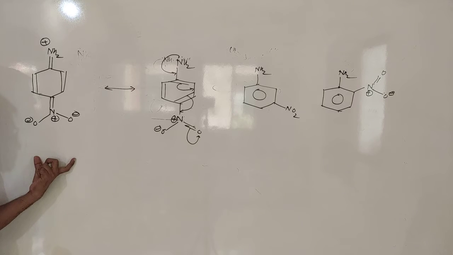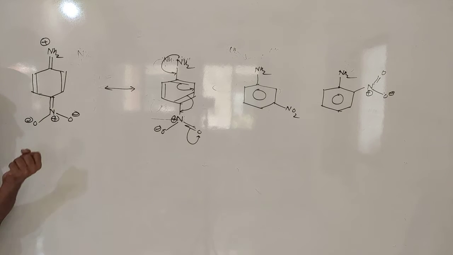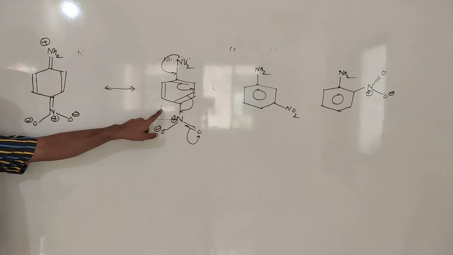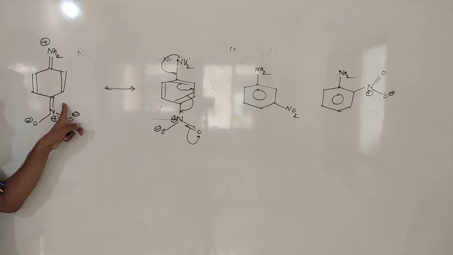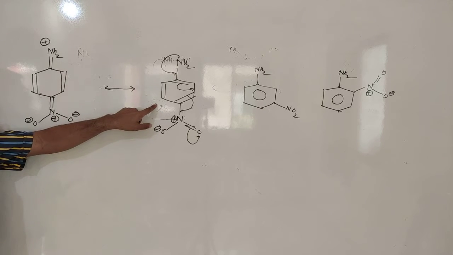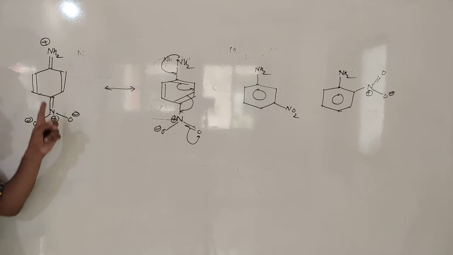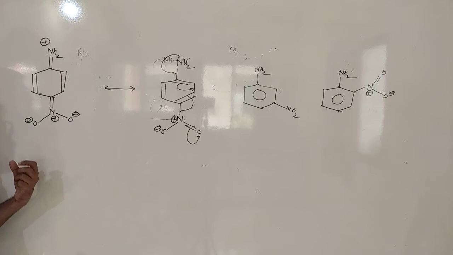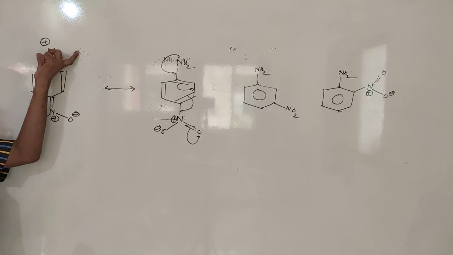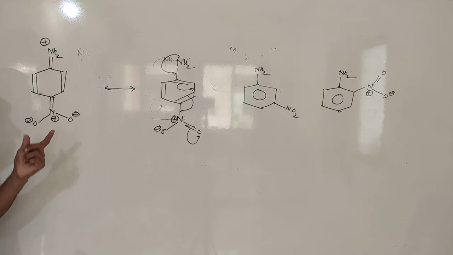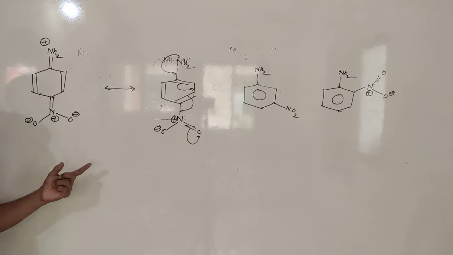then this is the resonating structure. This nitro is strong withdrawing group. That's why it holds the electrons at the oxygen center. So that's why this structure is converted easily into this form, but this cannot be easily converted into this form. And nitrogen is electron donating, nitro is electron withdrawing. So this donates the electron and NO2 withdraws the electron, and that's why this becomes the stable form. So in para-nitroaniline, nitrogen doesn't have the electron pair. So that's why this is less basic.